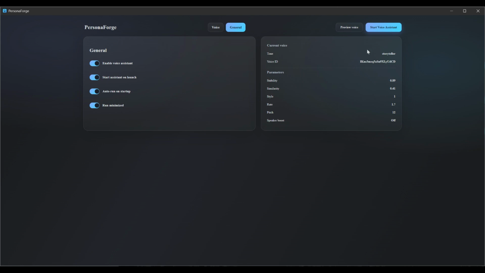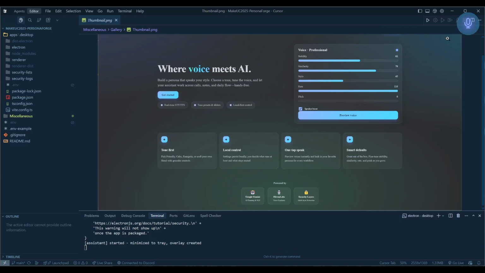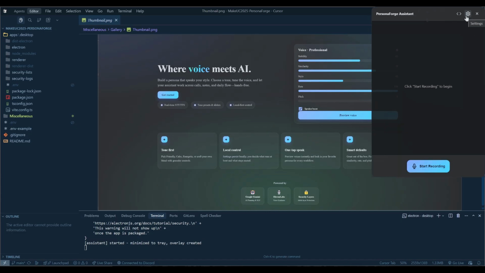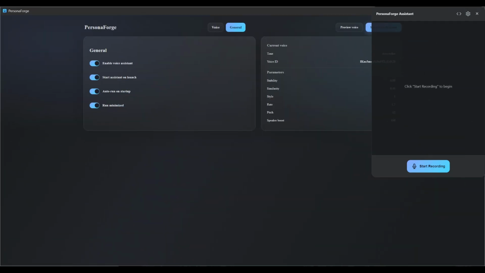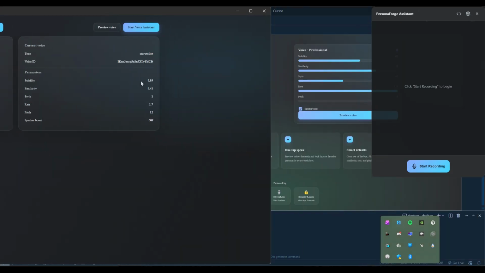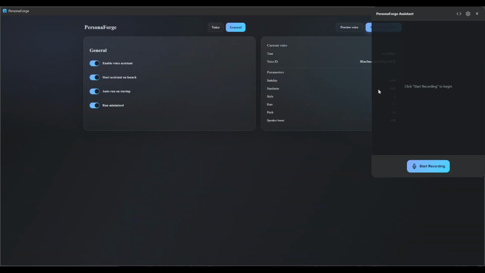Once you're done selecting your settings, you can just click on start voice assistant, and that brings in this overlay which can be moved around the screen anywhere that you would like. So let's say I would like to keep it at this corner. Once I click on it, I can go back to the settings page by clicking on that. Or if you see in my system tray, I see PersonaForge right there, which I can double click to focus onto the settings page.